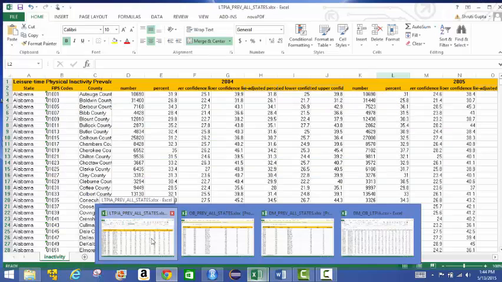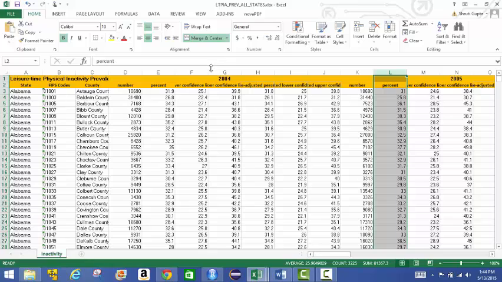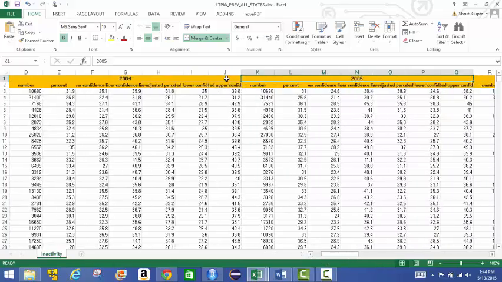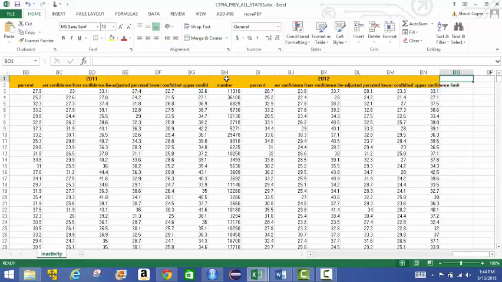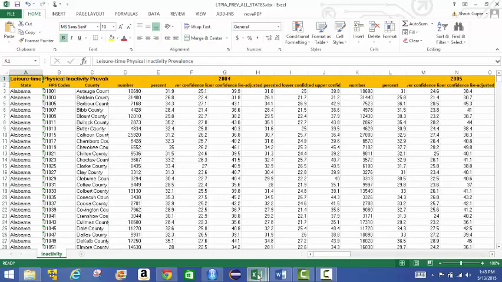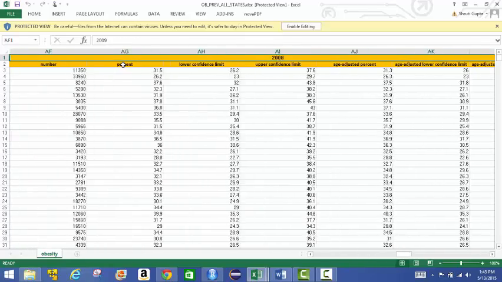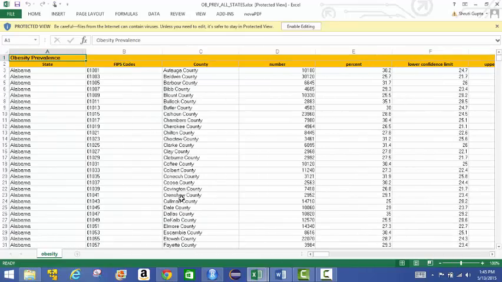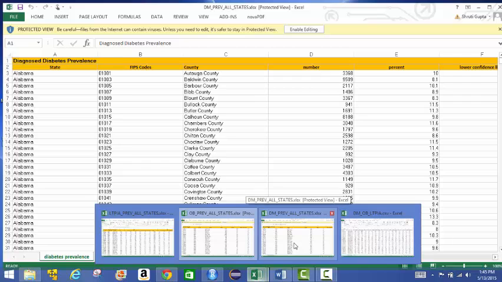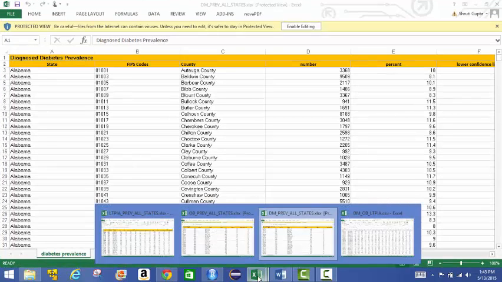So this is the leisure time physical inactivity file. It has the state name, the county, FIPS codes, the county name, and then data for each year starting from 2004 till 2012. And the same for the obesity file here. It has data in the same format, the codes, the county names, the numbers from 2004 to 2012, and then it's the same for the diabetes prevalence file.